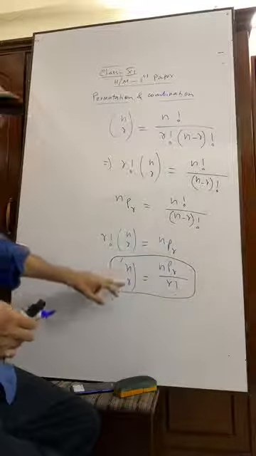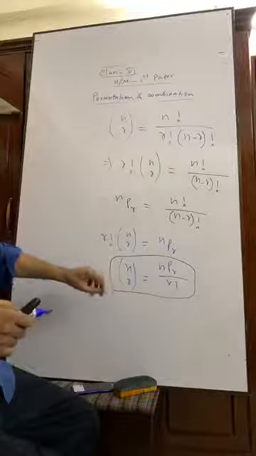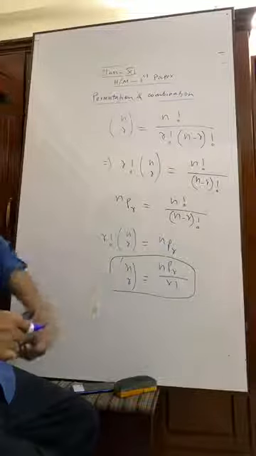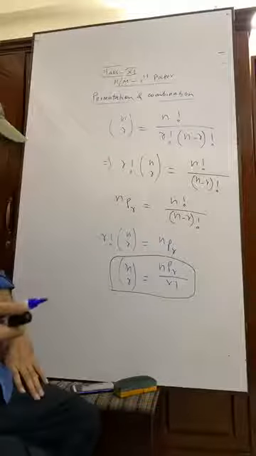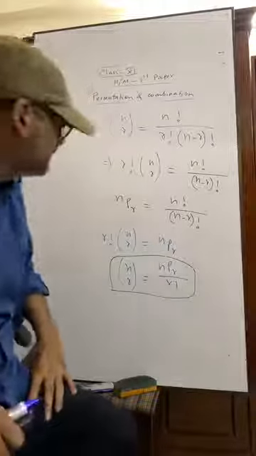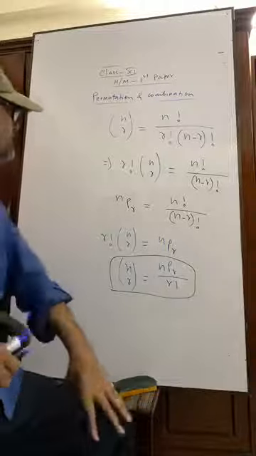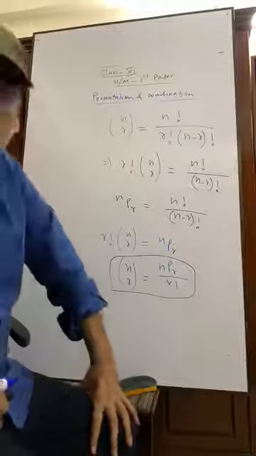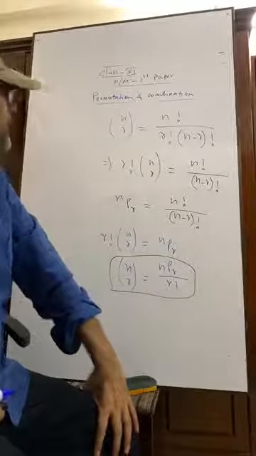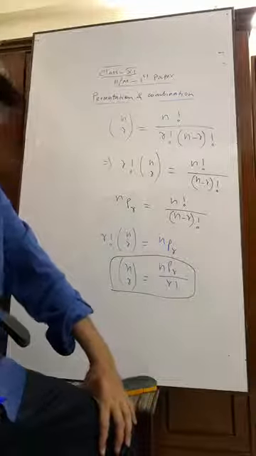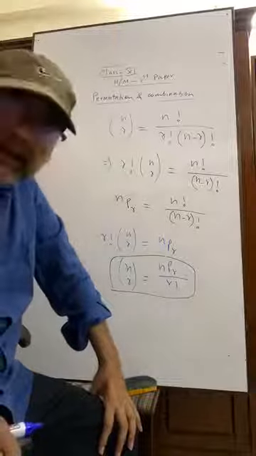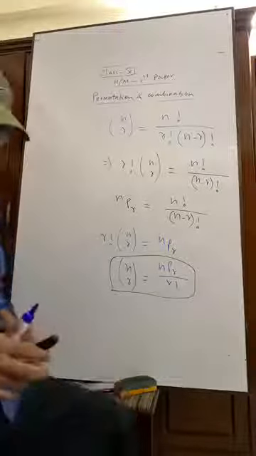For kind information, NR means NCR. Dear students, today I have tried my level best to just introduce some formulas from permutation, and 1 or 2 examples. Next day, we'll do some maths from permutation.